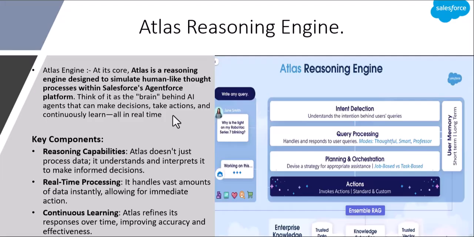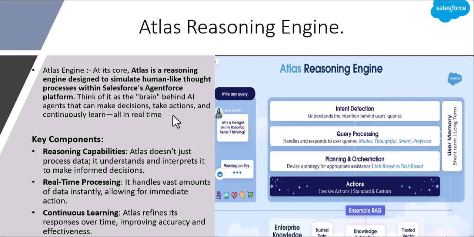That means unlike a chatbot, we don't need to give the prompt to the AI agent in a scripted way. We can raise the query in human language. For example, any customer wants to know the status of an order. Unlike a chatbot, there is no scripted query. The customer can simply ask, what is my order status?